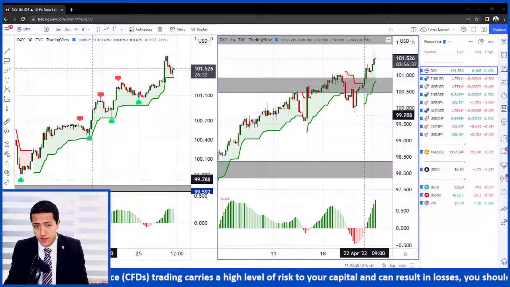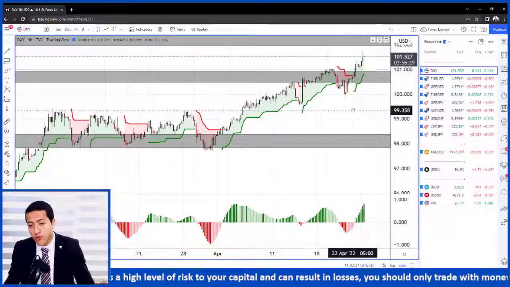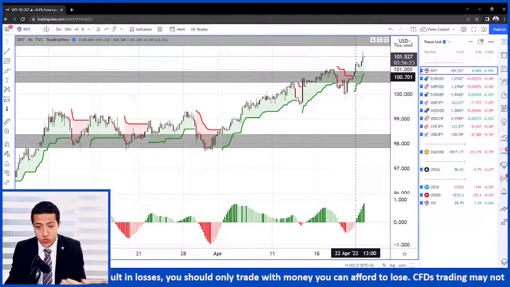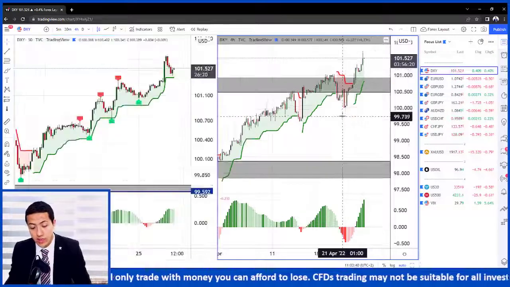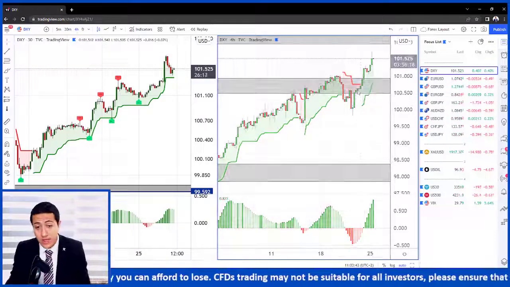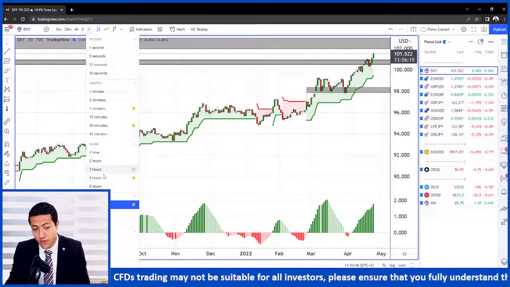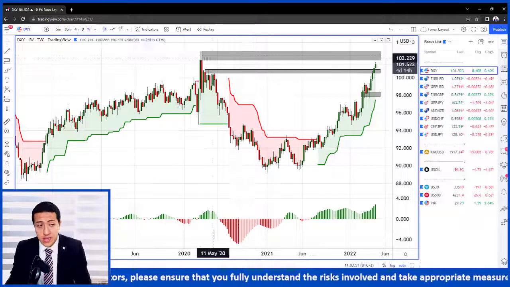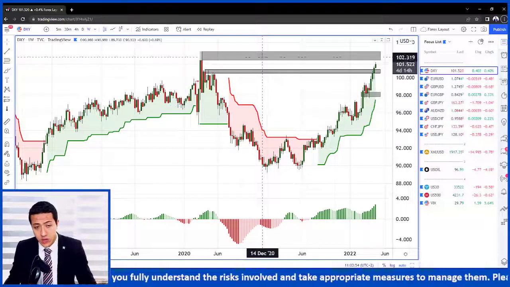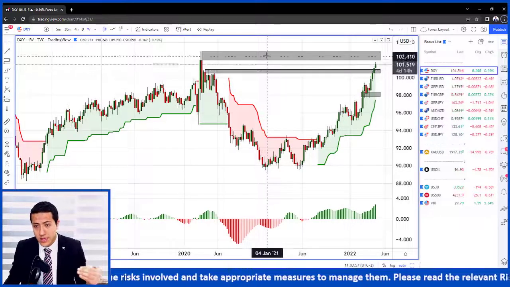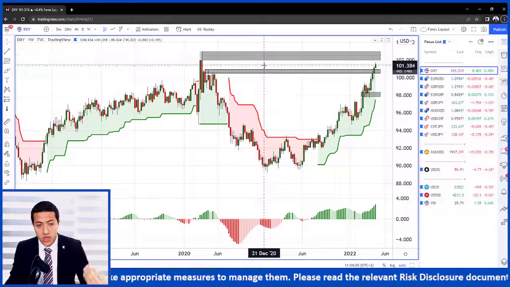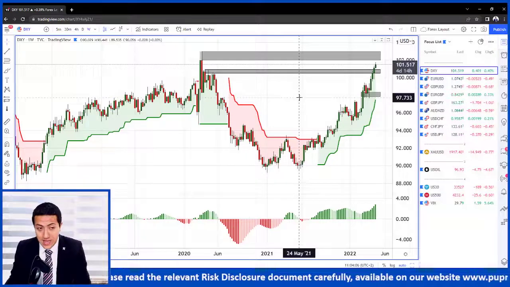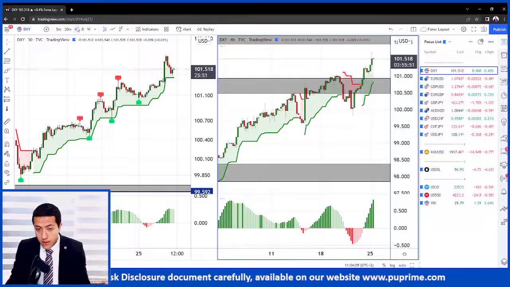Starting with the dollar index, on the 4-hour time frame, we can see this upward breakout above the supply areas that we mentioned. At 100.70, we showed no rejection from here, and the dollar index continued the move to the upside. On the daily and weekly time frames, we can see that the following supply zone is around 102.50 roughly, and this is something that we will be looking for, because between the previous supply at 100.70 and 102.50, we don't have any resistance or supply zones for any possible reversals or at least corrections.